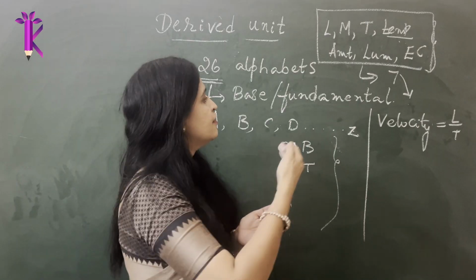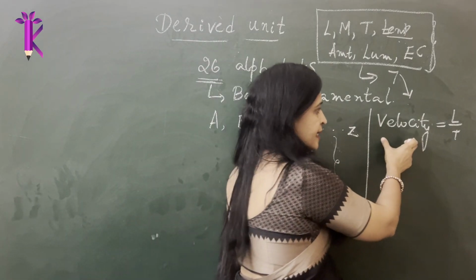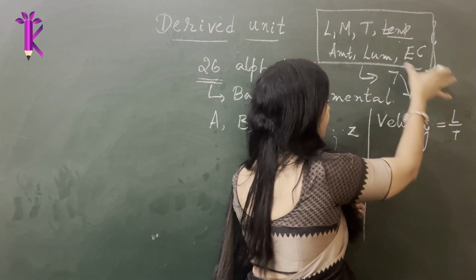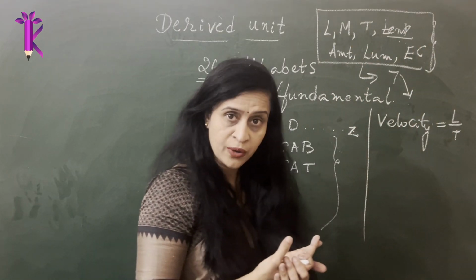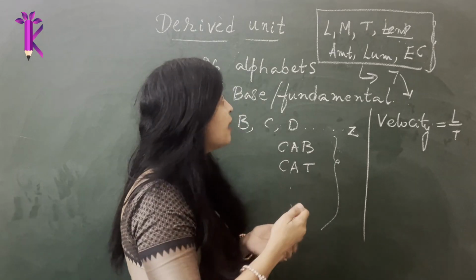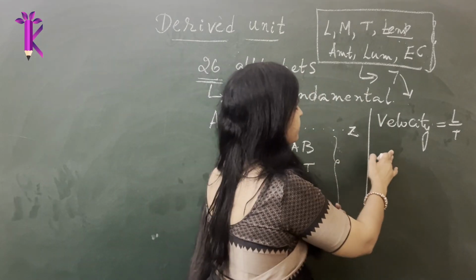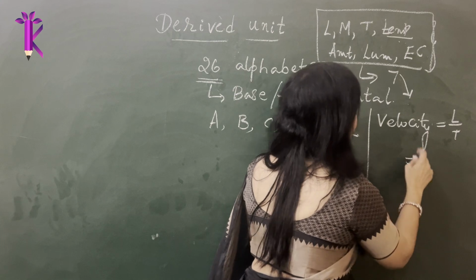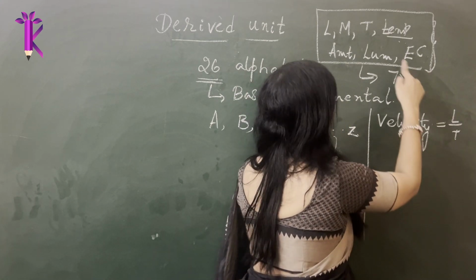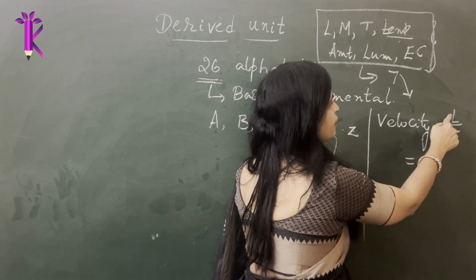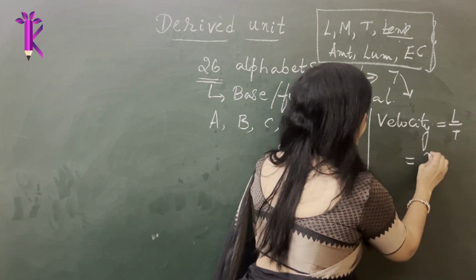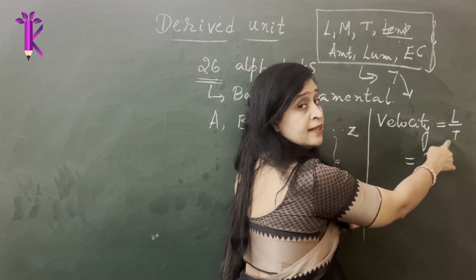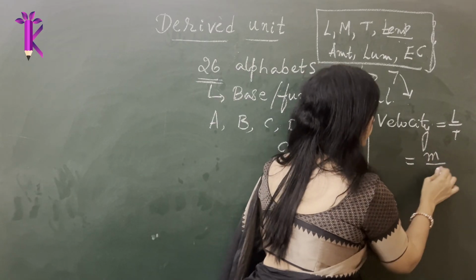I hope you understood what a derived physical quantity is. A derived physical quantity is one that is derived using the 7 fundamental quantities. Now, a derived unit is when you write the unit for velocity from the units of the base quantities. What was the unit for length? It is measured in meter. What is the unit for time?